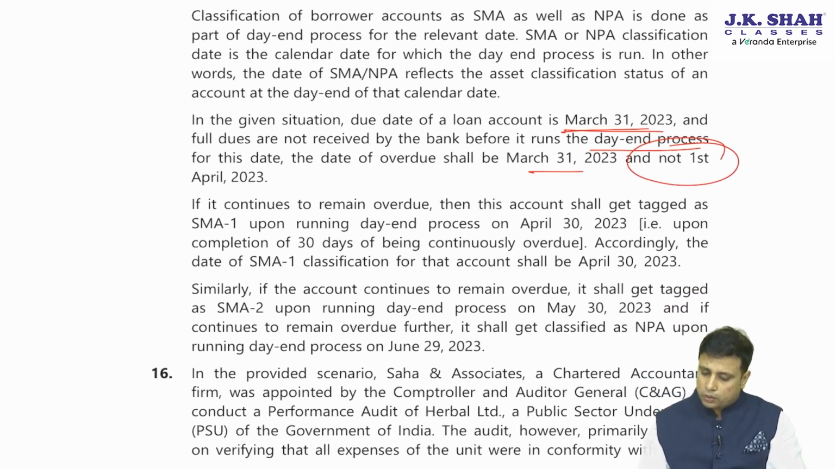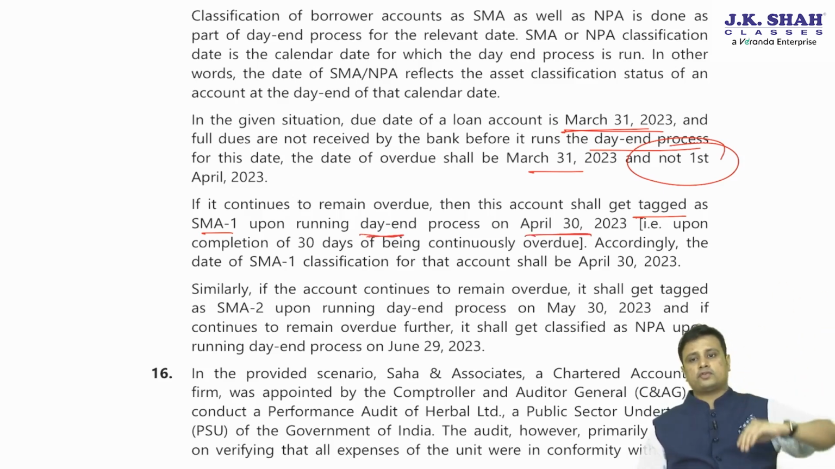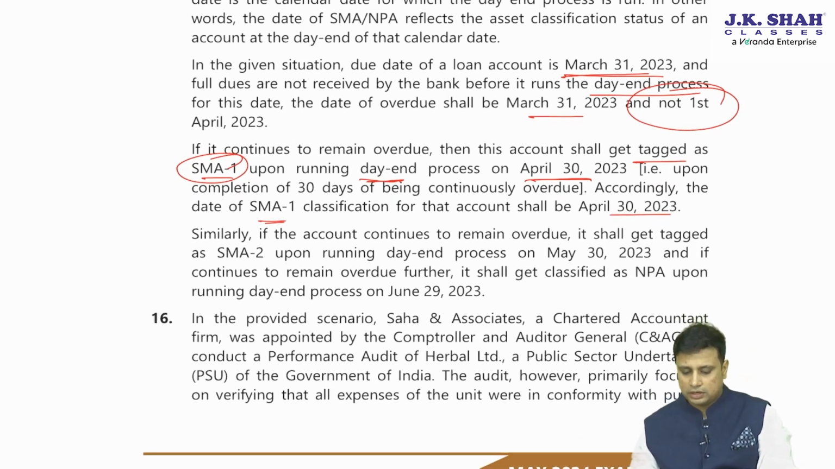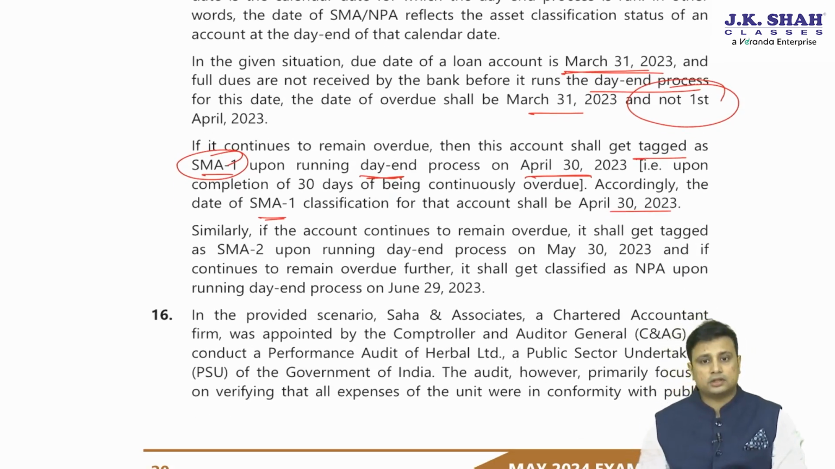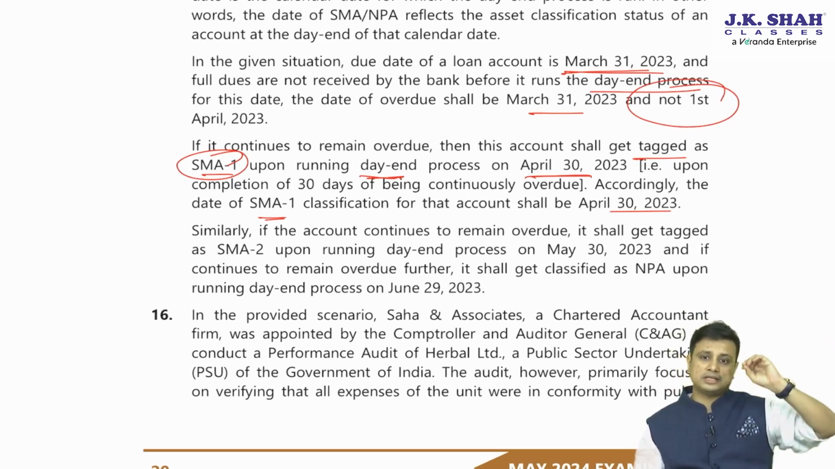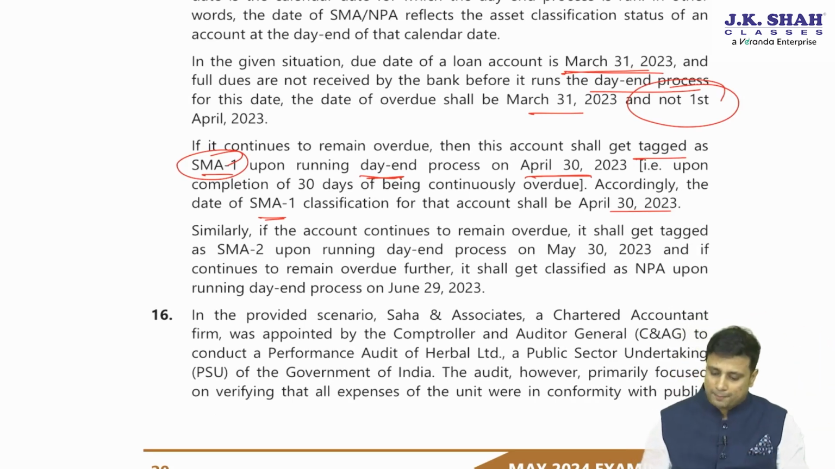If it continues to be overdue, then it should be tagged as SMA 1 upon running the day-end process on April 30th. So if we consider from 1st of April, 30 days will end on 30th of April. So it should be classified as SMA 1 by 30th of April. Accordingly, the date of SMA 1 classification should be 30th. Similarly, for another 30 days, that is from 61 days to 90 days, we will start counting from 1st of May.